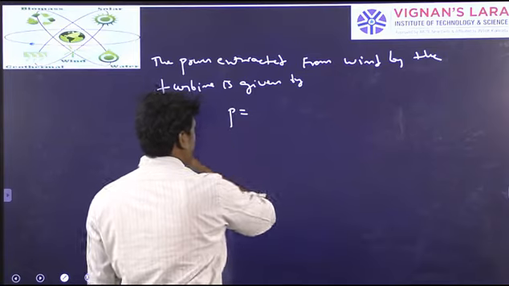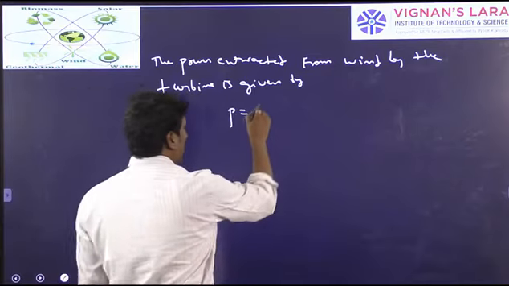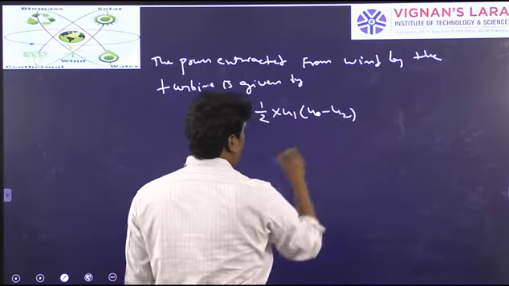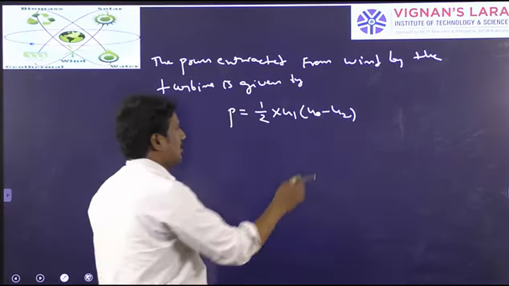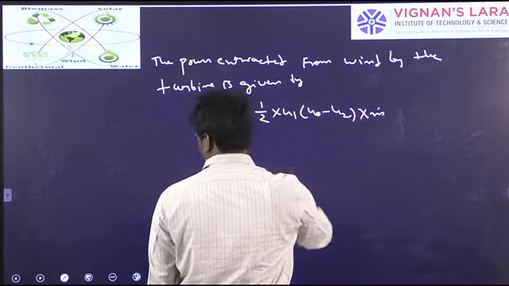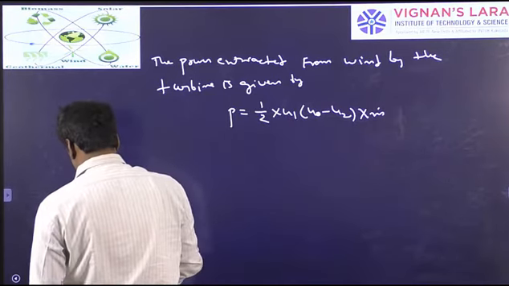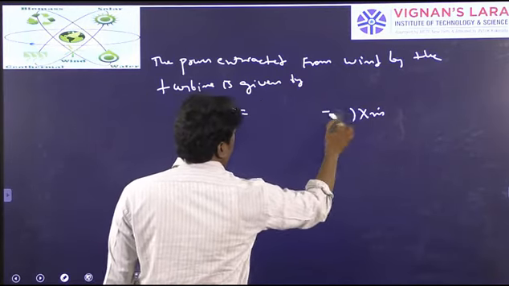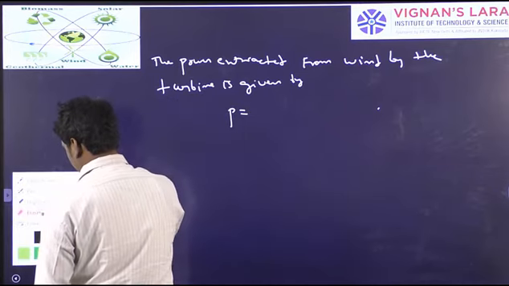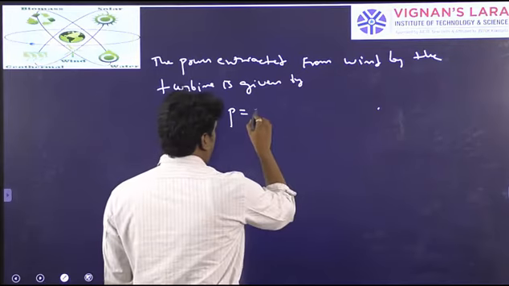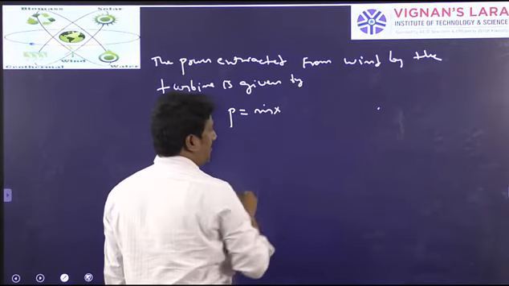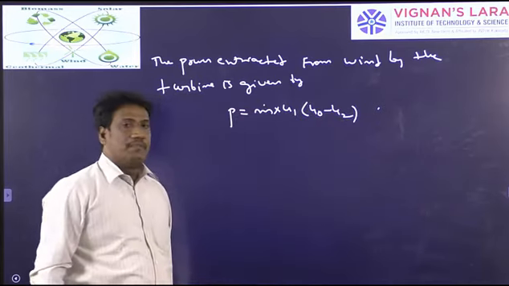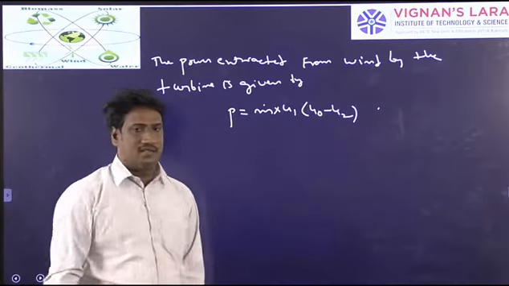which I am representing with P, kinetic energy. Already we have seen, half into u1 into u naught minus u2, half into m dot, we have an equation, already we have derived. m dot into u1 into u naught minus u2 will be the power extracted from the wind turbine. Already just now we have derived.